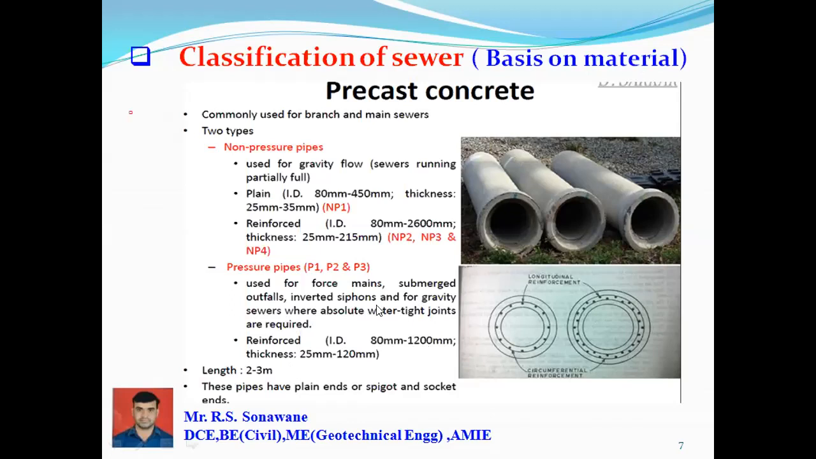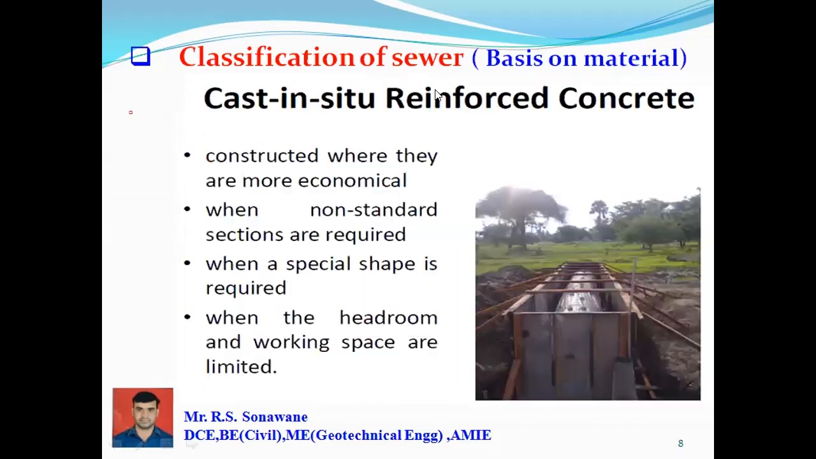The length of that pipe would be 2 to 3 meters, and this pipe has plain ends or spigot and socket ends. So this is a spigot and socket end, and the other end is a plain end. Is that clear? Which can be continuously attached to or given the joint to each other. These are about the precast concrete material.